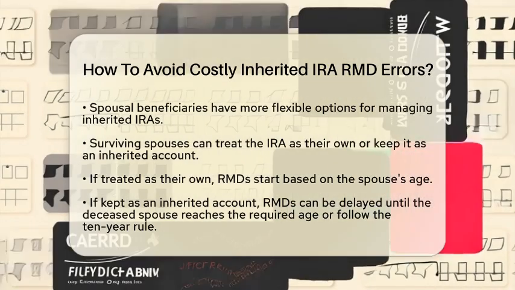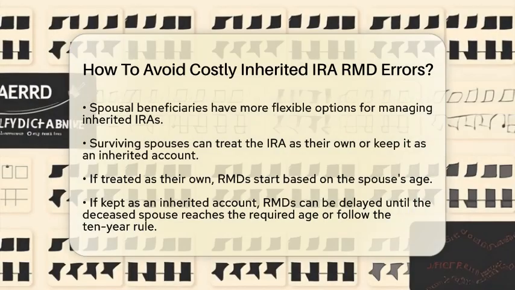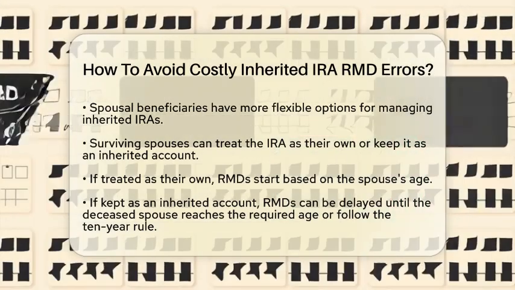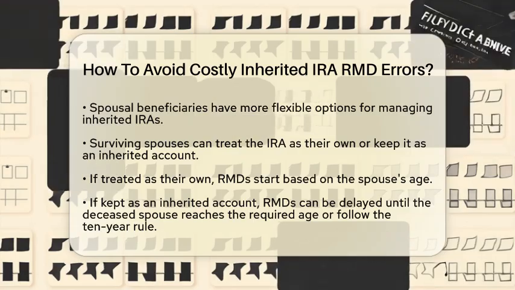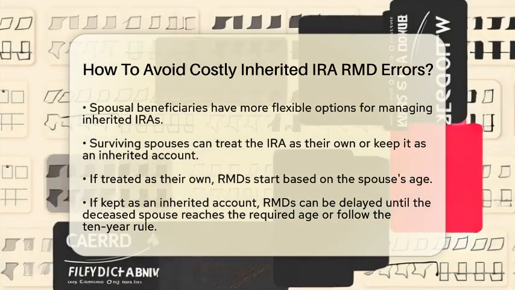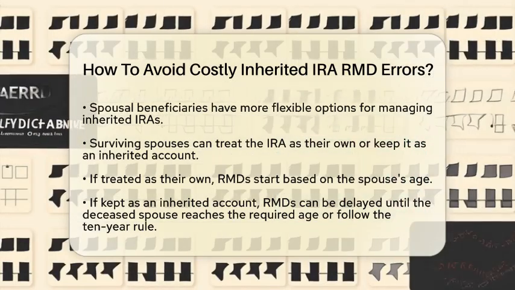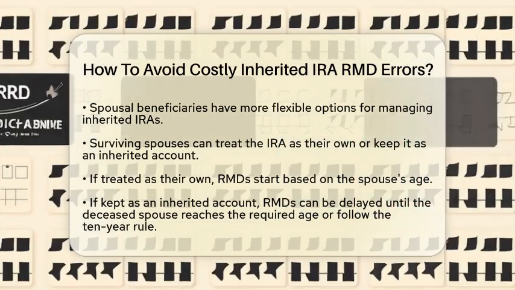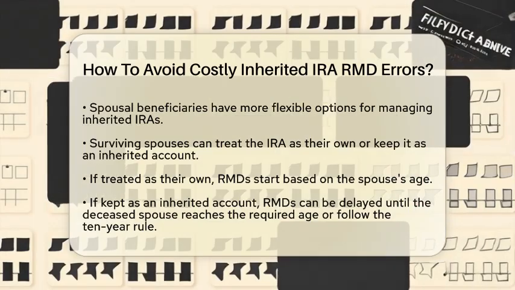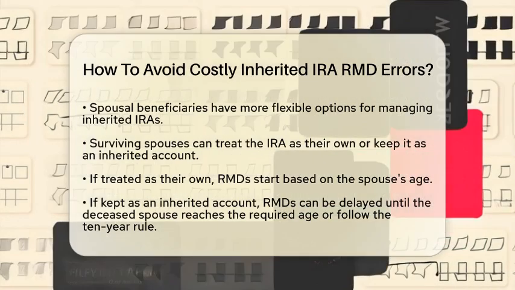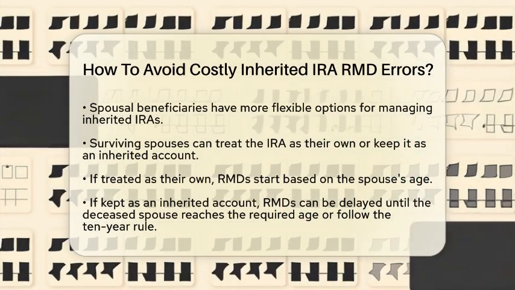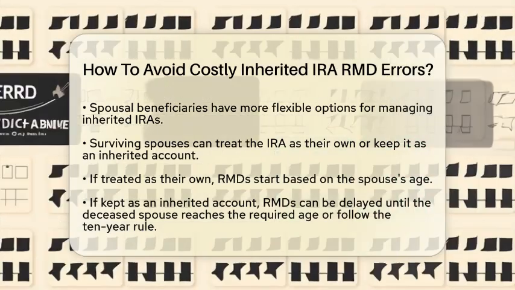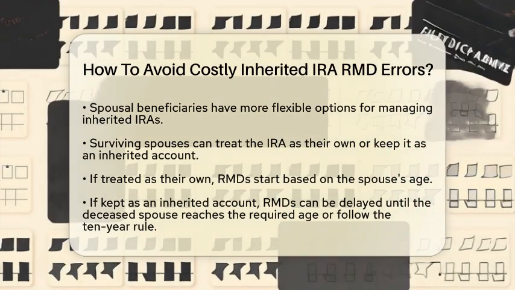For those who inherit from a spouse, there are more flexible options. A surviving spouse can choose to treat the inherited individual retirement account as their own or keep it as an inherited account. If they treat it as their own, required minimum distributions will start based on their own age. If they keep it as an inherited account, they can delay required minimum distributions until the deceased spouse would have reached the required beginning age or follow the 10-year distribution rule.